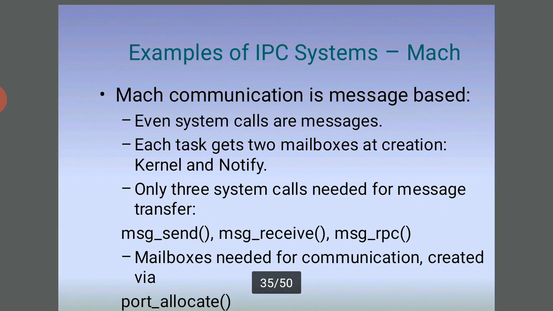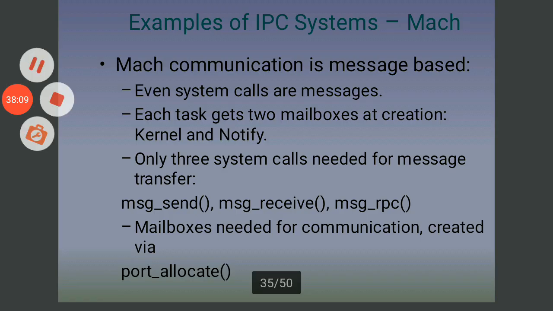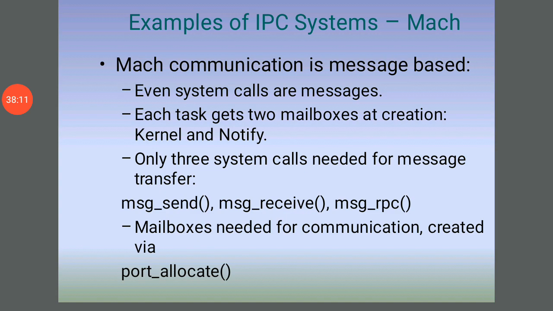So examples of IPC systems: there are a number of examples. Much communication is message based, and every system call is a message. Each task gets two mailboxes at creation, and the kernel notifies.